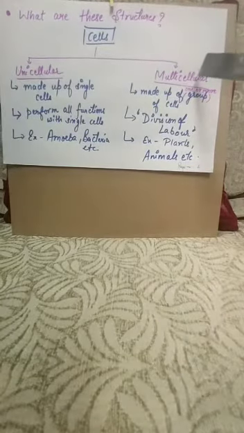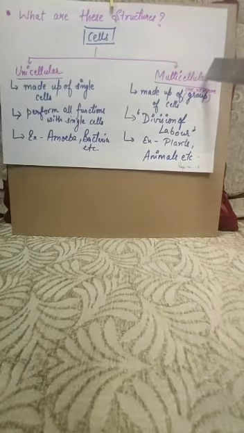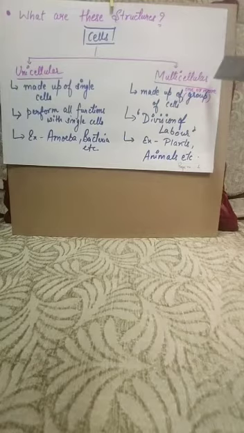The word unicellular has a meaning. Uni means single. If the organism is made up of a single cell, as we know the cell is the basic unit, then the organism will be called unicellular. In the same way, in multicellular, multi means more than one cell, or you can say a group of cells. Organisms made up of a group of cells are called multicellular organisms.